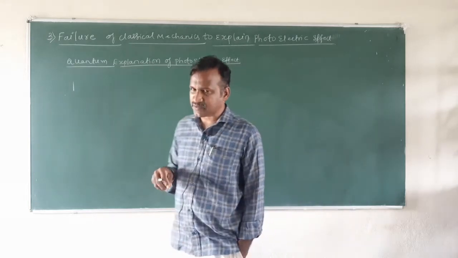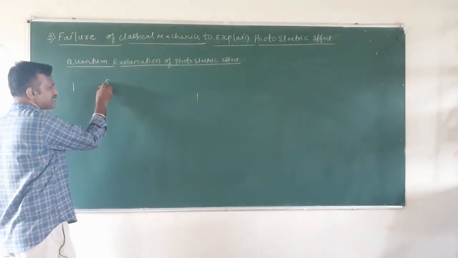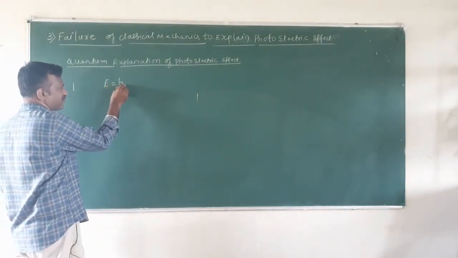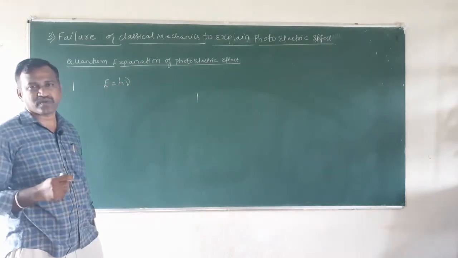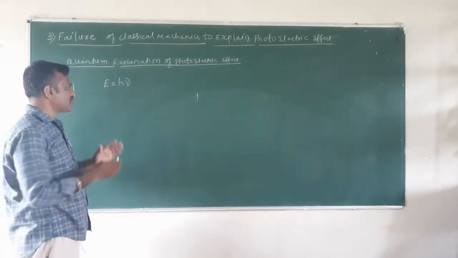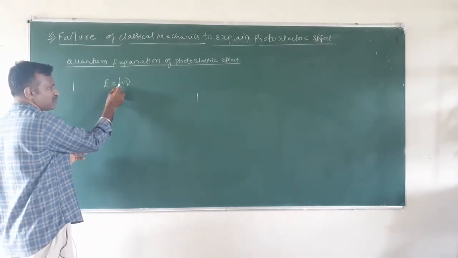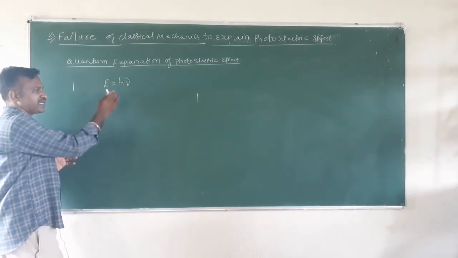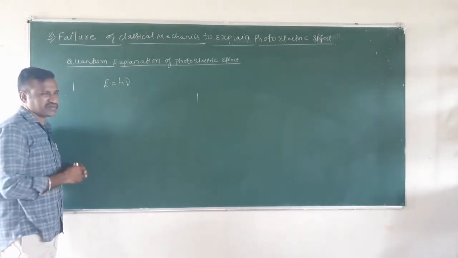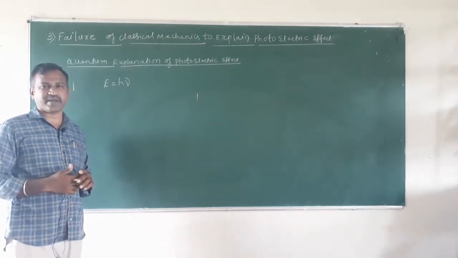So what does Max Planck quantum theory state? It says that the energy absorbed or released takes place in discrete packets of energy, that is what we call a quanta of energy. The energy of each quanta is E is equal to h into nu, where E is the energy of the radiation, h is the Planck's constant and nu is the frequency of the incoming radiation. This is what we call Max Planck quantum theory.